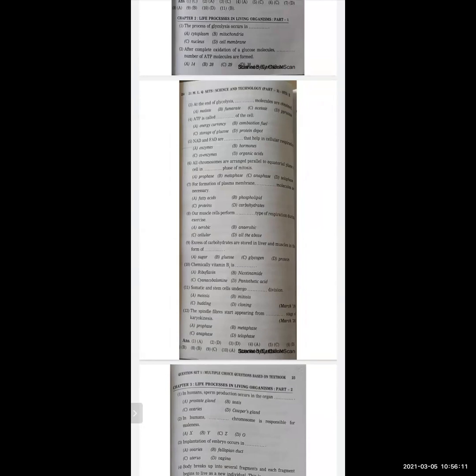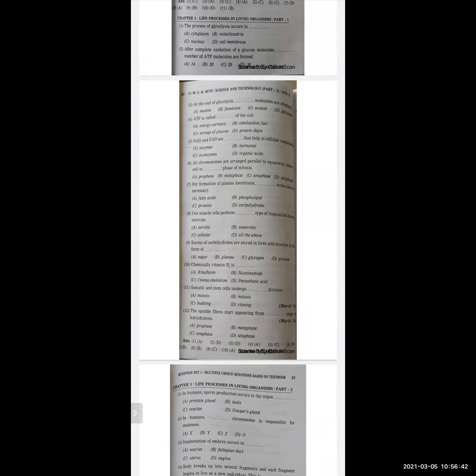So next question. At the end of glycolysis, dash molecules are obtained. Options are malate, fumarate, acetate, pyruvate. And the correct option is pyruvate. Next question. ATP is called dash of the cell. Options are energy currency, combustion fuel, storage of glucose, protein depot.